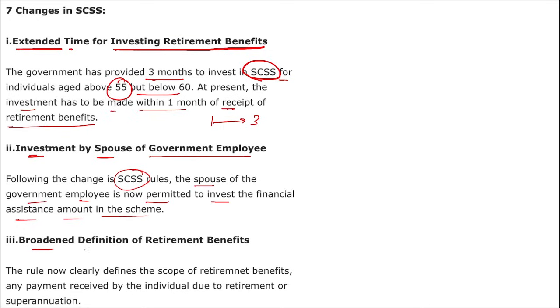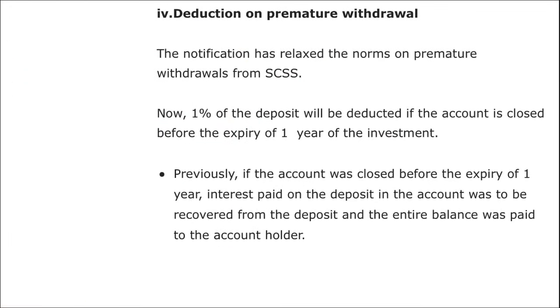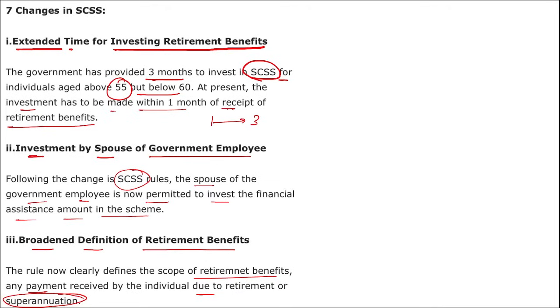Third, broadened definition of retirement benefits. The rule now clearly defines the scope of retirement benefits and the payment received by the individual due to retirement or superannuation. Here remember, this will include provident fund dues, retirement or superannuation or death gratuity, commuted value of pension, leave encashment, saving elements of group saving linked insurance schemes payable by the employer on retirement, right? EPS, ex gratia and so on.